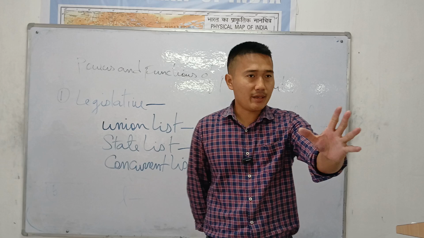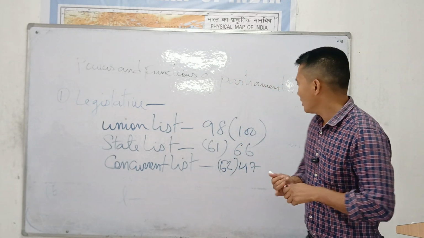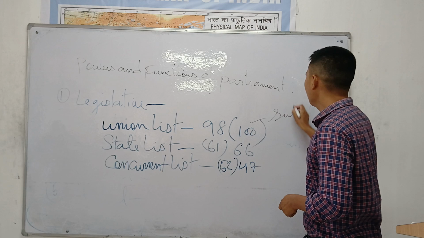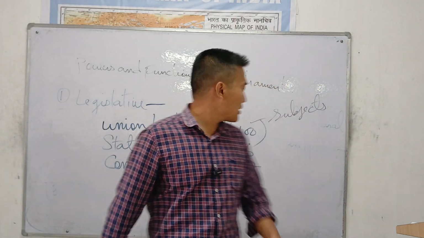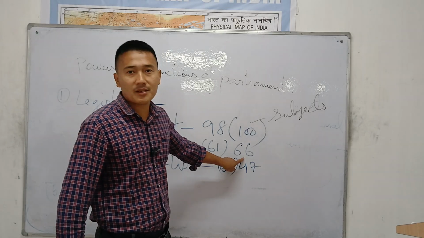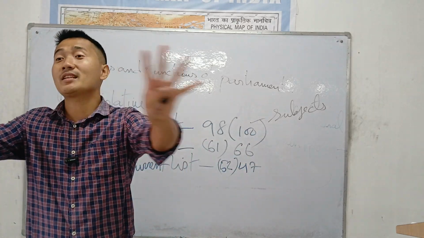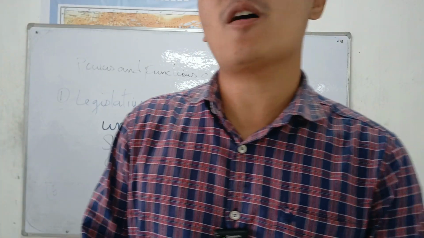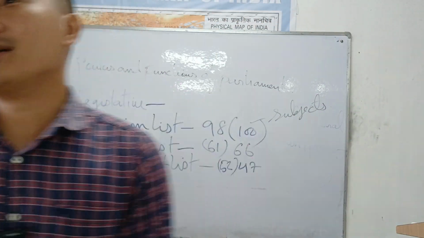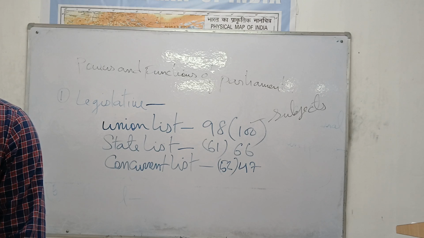See, originally the union list consists of 100 subjects. The state list consists of 66 subjects. The concurrent list consists of 47 subjects. Originally, this is too important. Originally, the union list consists of how many subjects? 100. State list 66, and the concurrent list is 47 originally.